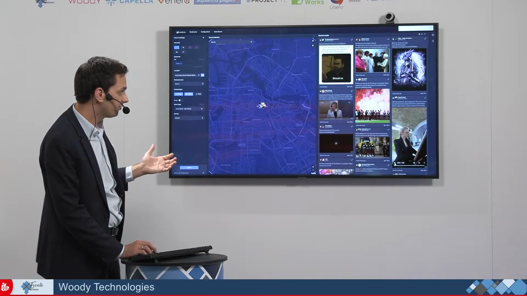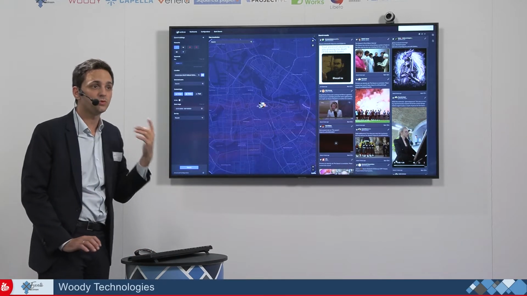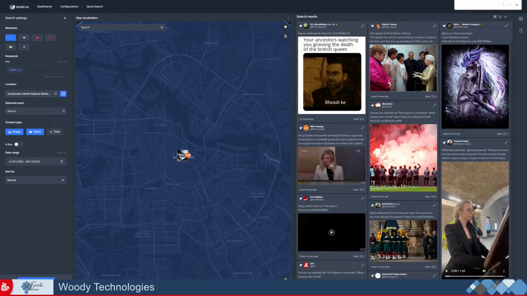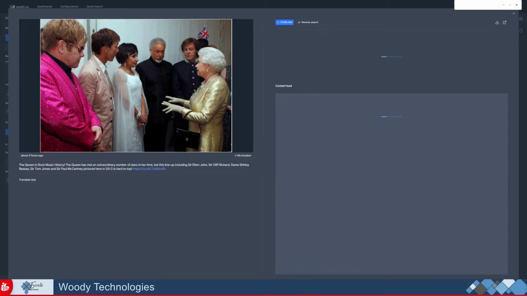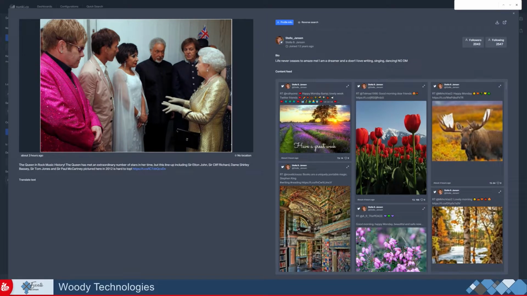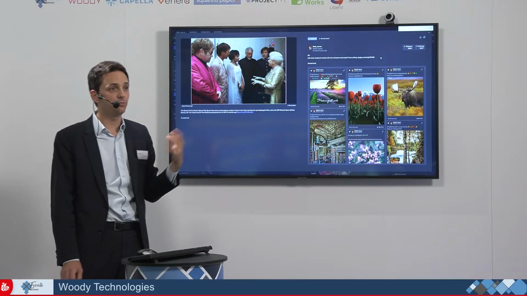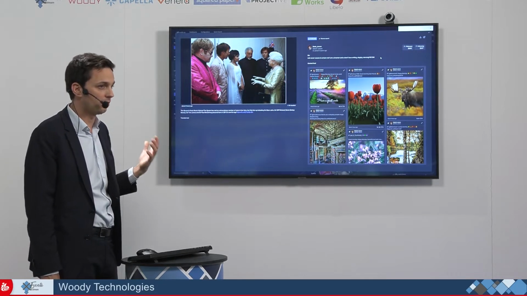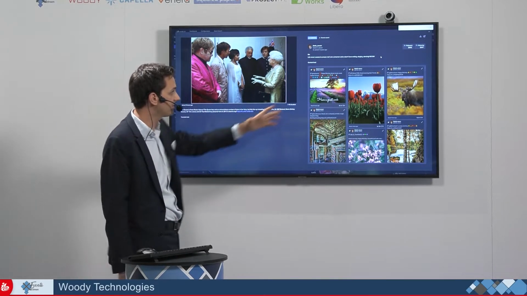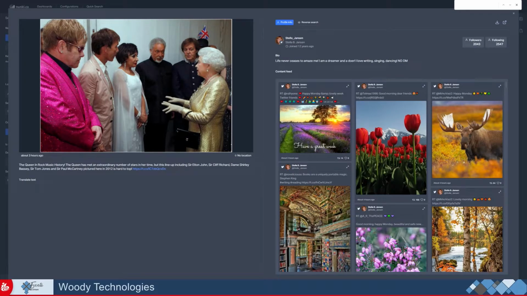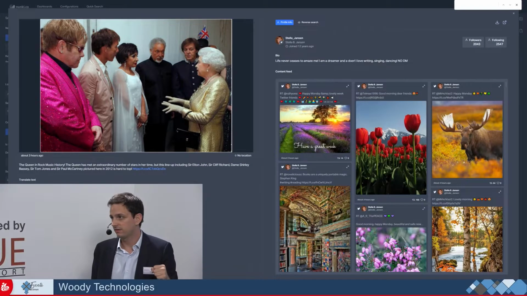So you can preview the content, but you can also do more. You can get more details about the content if you want. So you can expand here a result, and you can get more details about this, especially about the person who has posted this content. That will help journalists to identify if this is a reliable source or not, and to know more about the author of the post. So here we can see, for instance, the number of followers, number of followings. We can see the last post from this person, when the person joined Twitter in that case, and so on.